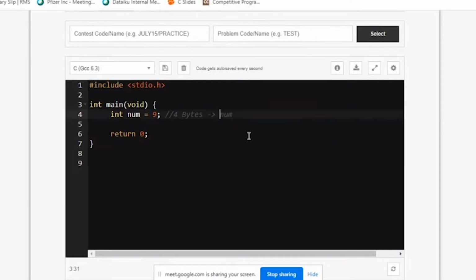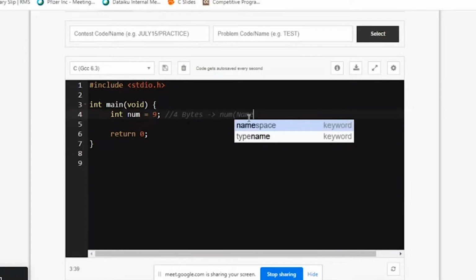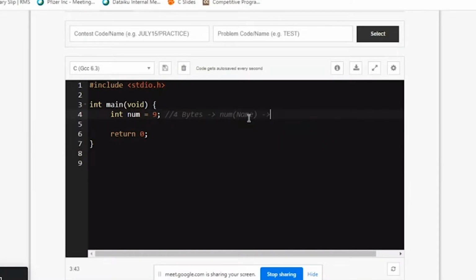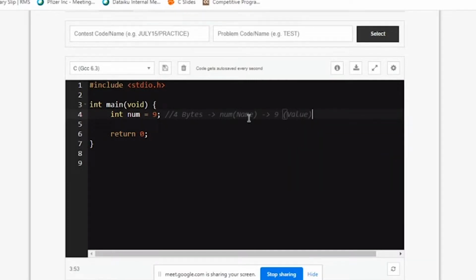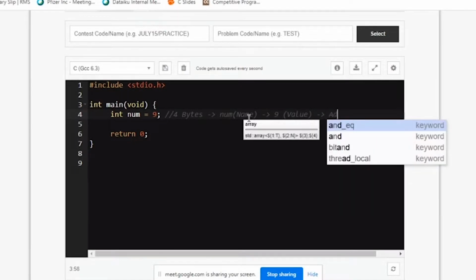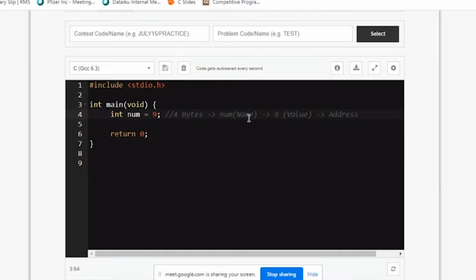The name is num. So you should know what num is. Num is just a name given to a memory location. That's what we call a variable. And to that memory location, you can also have a value. So your 9 is the value. What is seen here is your value and name. But one more hidden thing is there, which we usually don't see, which is handled by your operating system. That's called the address, which is not shown in the front end, but it's handled in the back end.